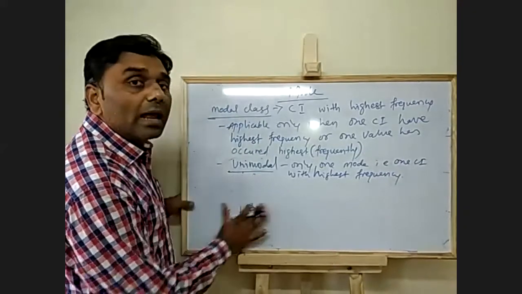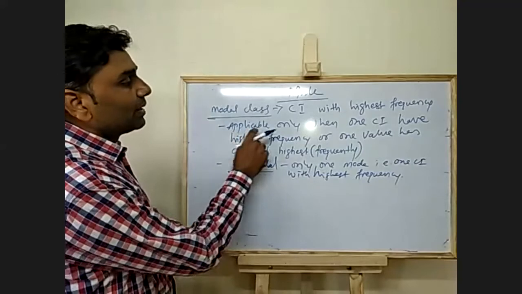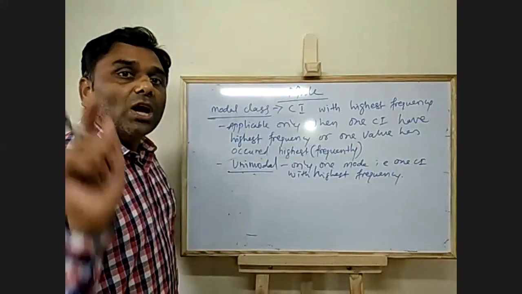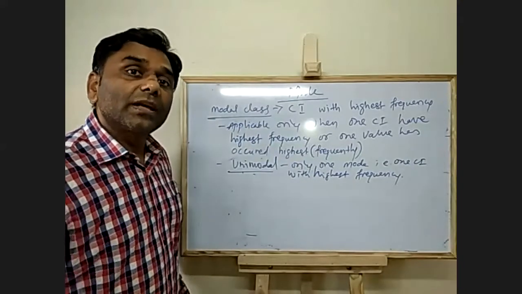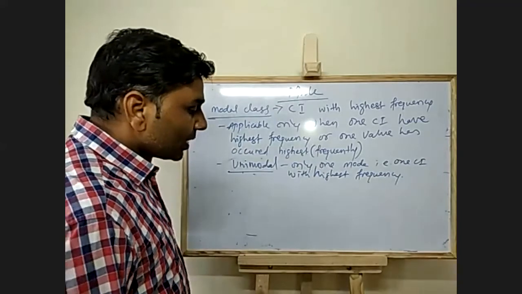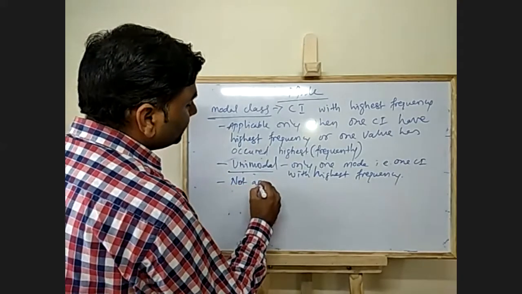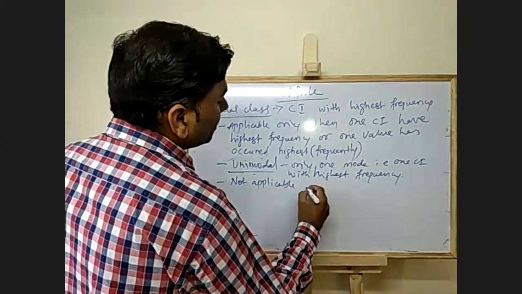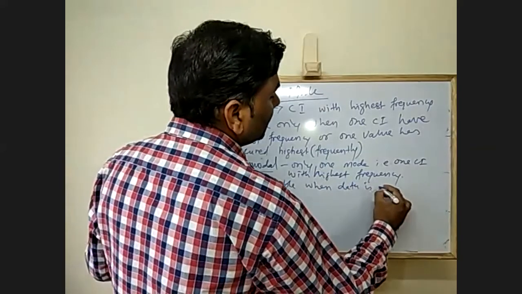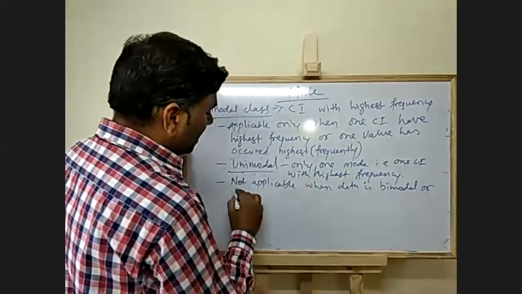We call such data bimodal data or multimodal data. Those two methods of calculating are applicable only when there is one mode, that is one class interval with the highest frequency, or one variable with the highest frequency of occurrence. They are not applicable when data is bimodal or multimodal.